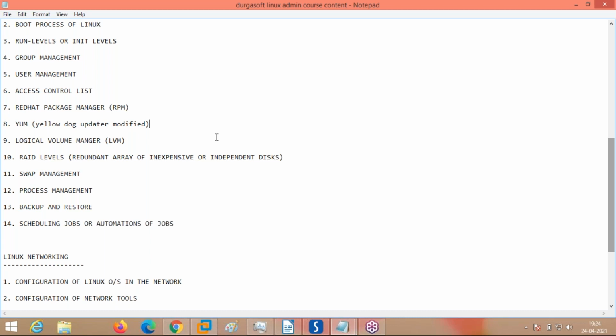This is the requirement. In real time, you may get the problem that hard disk space is finished. I need to add a new hard disk or be able to update or increase the partition size of the disk space. That is done using LVMs.